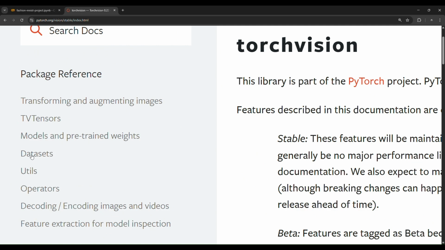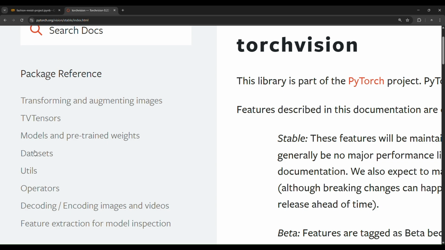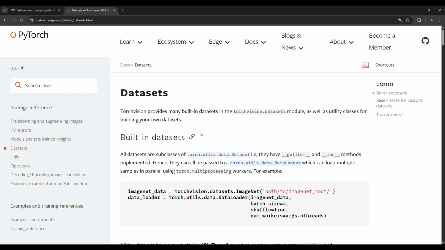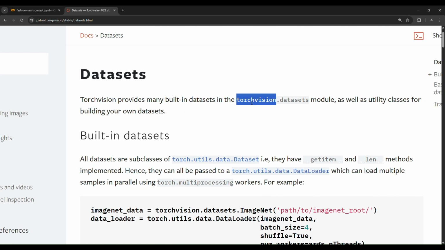The library that we need to use to fetch the FashionMNIST data is called datasets. If we click on datasets, you notice torchvision provides many built-in datasets in the torchvision.datasets module, as well as utility classes for building your own datasets.